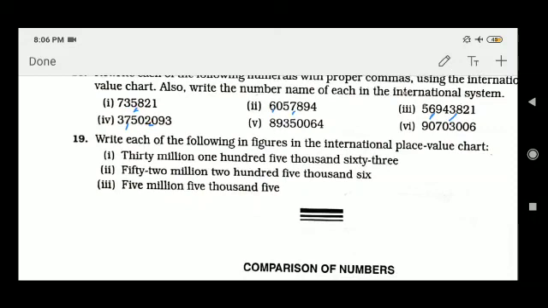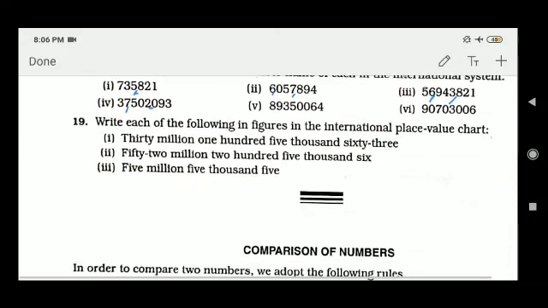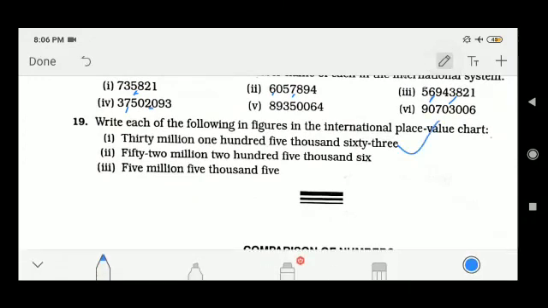Now write each of the following figures in the international place value chart. Make the place value chart and put the number. First convert it to word form, then put the number inside it. So this is about lesson 1 of the number system.